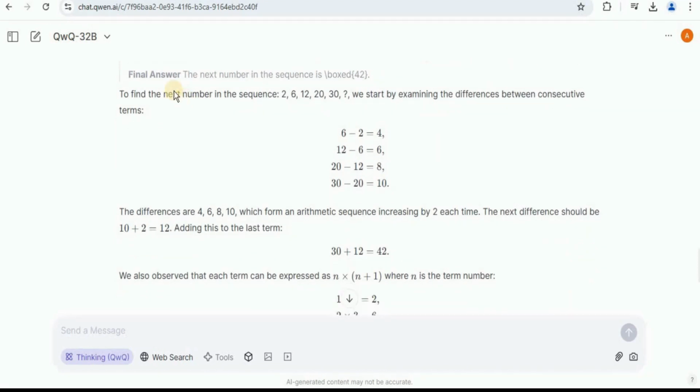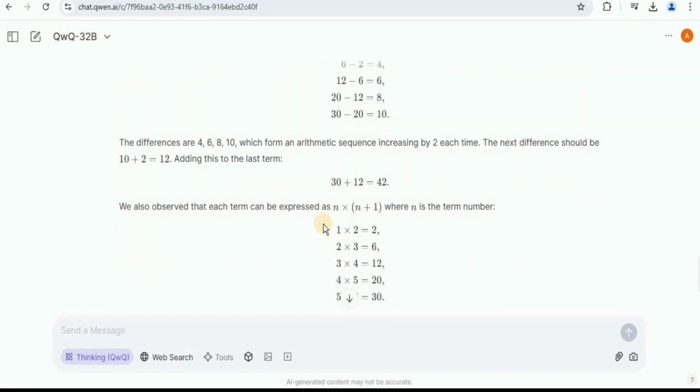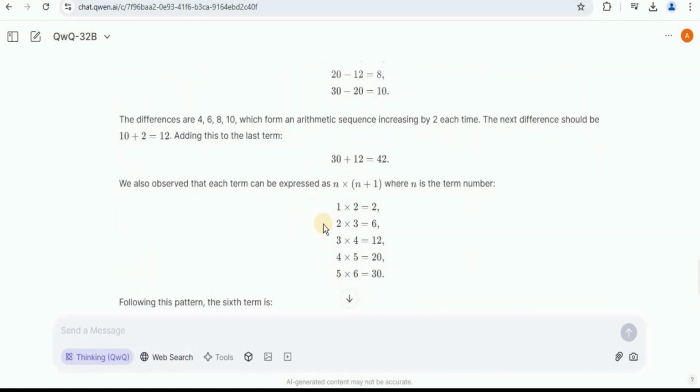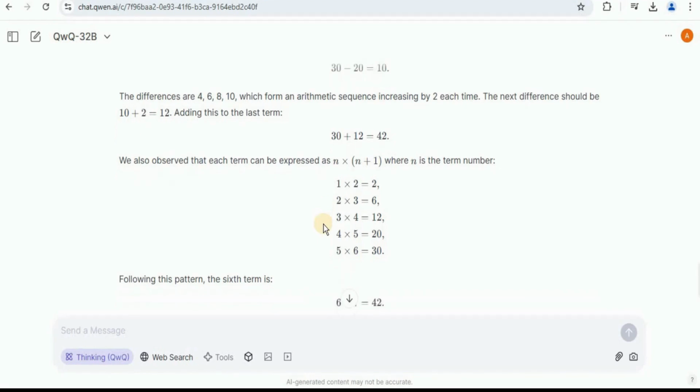Let's see it. To find the next number in the sequence, we start by examining the difference between the consecutive numbers. So firstly, the difference between 6 and 2 is 4. Then we have the difference to be 6. Then we have 8 and 10. So the differences are 4, 6, 8 and 10, which forms an arithmetic sequence increasing by 2 each time. So the next difference should be 10 plus 2 equal to 12. Adding it to the last term, 30 plus 12 is 42.